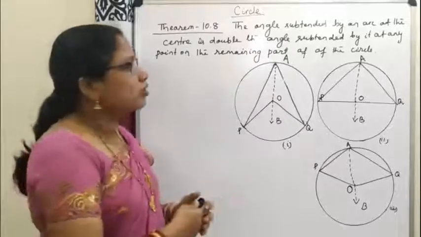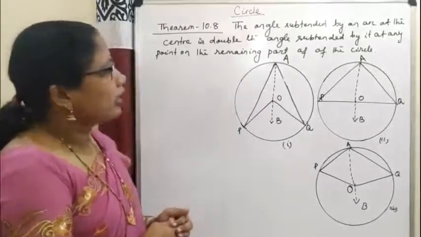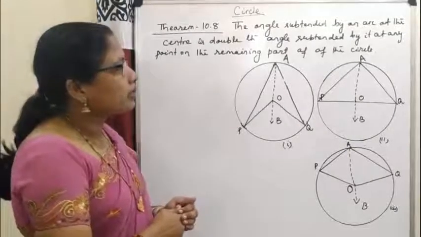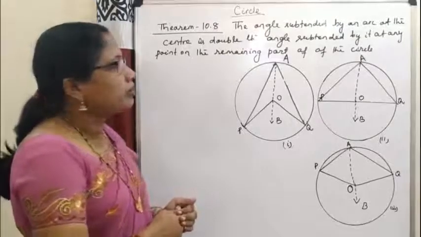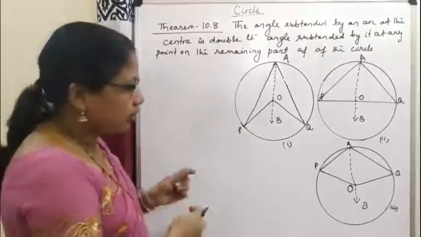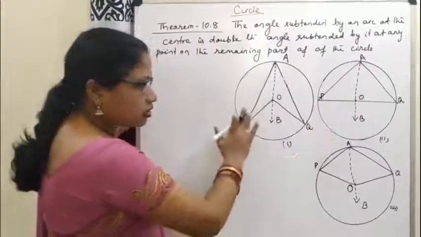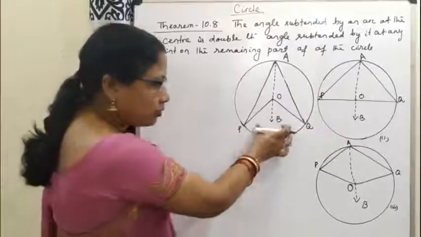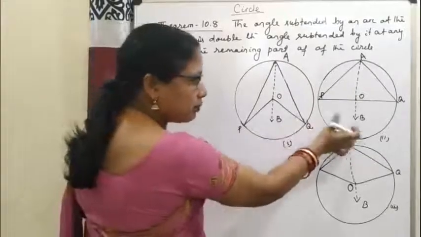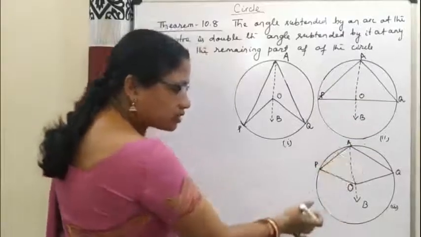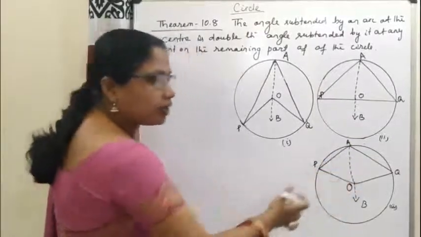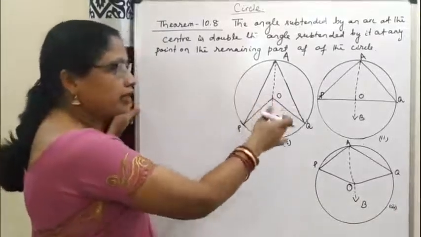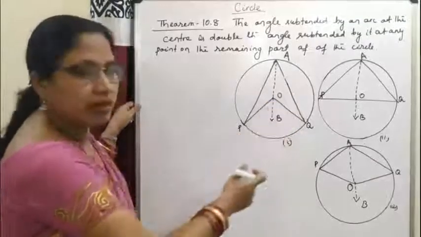Let us prove this theorem. The statement is the angle subtended by an arc at the center is double the angle subtended by it at any point on the remaining part of the circle. So here I have drawn three circles. In each circle PQ is the arc. In the first circle PQ is the minor arc, in the second circle PQ is the semicircle, and in the third circle PQ is the major arc. Then we will prove for the first circle, and automatically it will be proved for the second and third circle also.